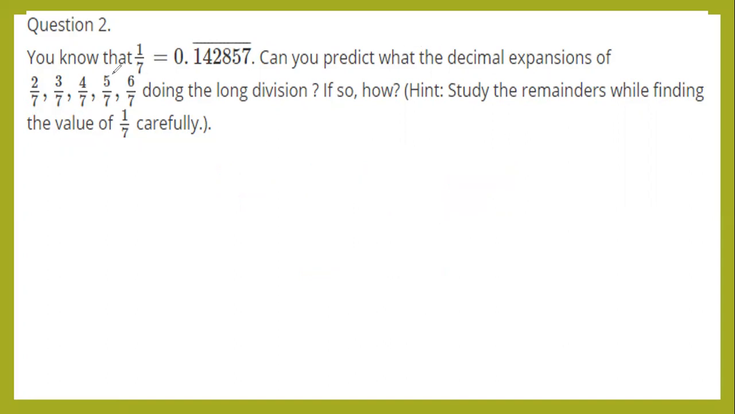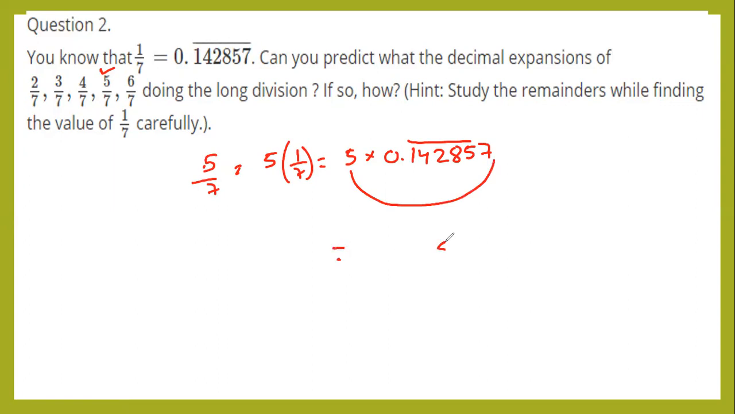Do next sum. Next is 5 by 7. 5 by 7. Again, simplify this one. 5 into 1 by 7. You can write this one as 5 into the value of 1 by 7, which is 0.142857. Simplify this one.